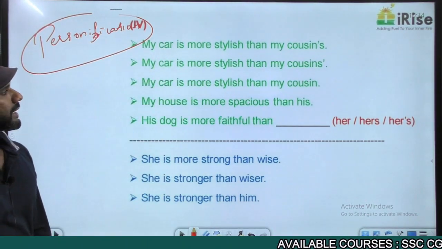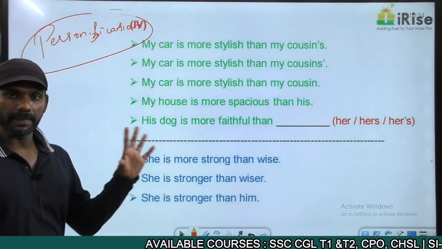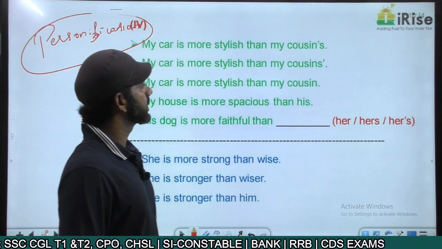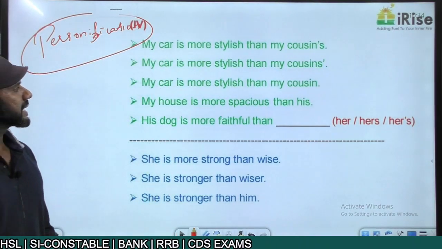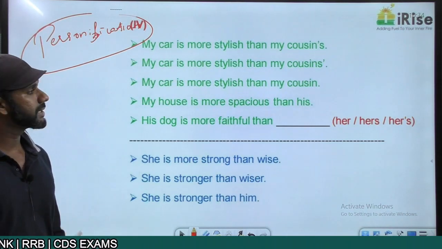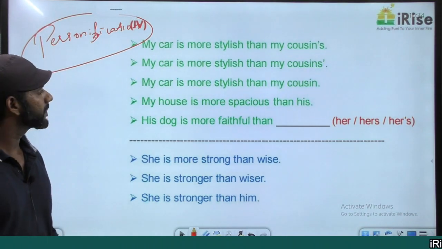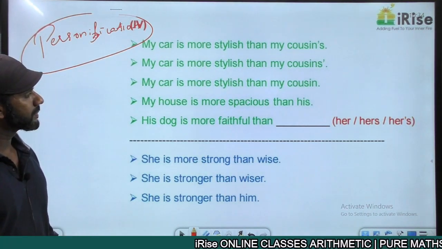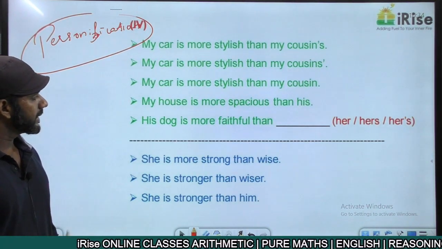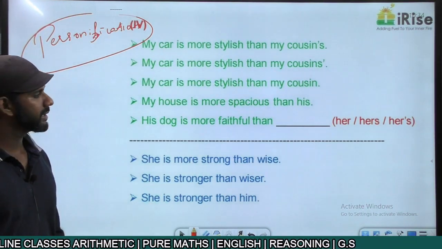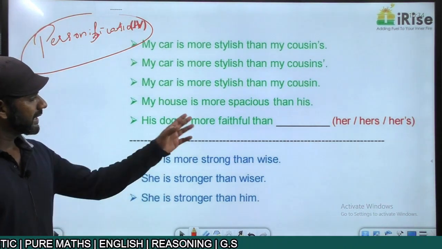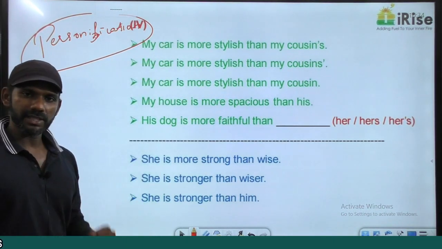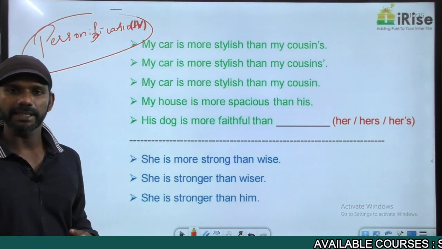Come to these sentences. My question is, which of these is or are grammatically correct? My car is more stylish than my cousin's, cousin apostrophe S. My car is more stylish than my cousins', cousins apostrophe. My car is more stylish than my cousin. My house is more spacious than his. His dog is more faithful than dash. I gave a blank in the last one, so leave it. Come to the first four. Which of the first four is or are grammatically correct?